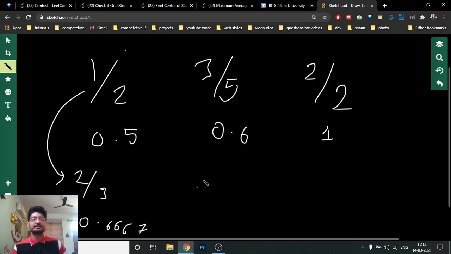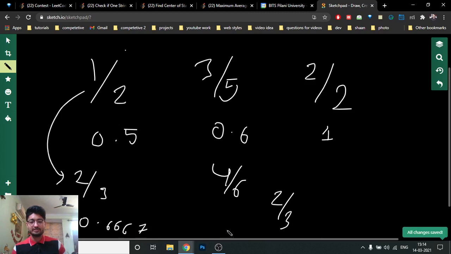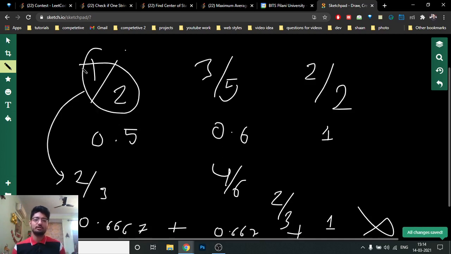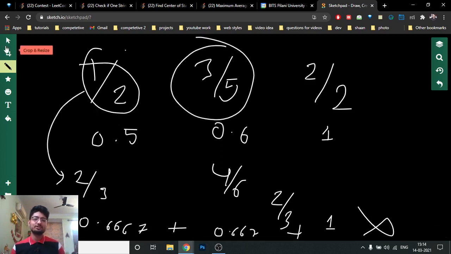Now it's better to insert in this other one, so it will become 4/6, which is 2/3 again. So both of them become 2/3, which is 0.667, and the other is 1. So the sum will be 0.667 plus 0.667 plus 1. But this is actually not the right answer. You have to insert both of the students in the first class only, not in the second class. That's the whole point.